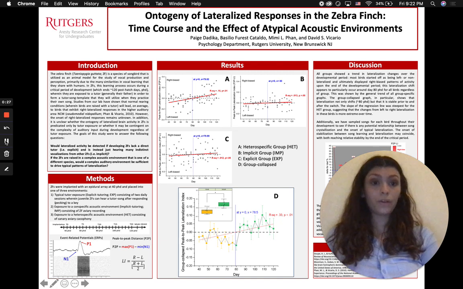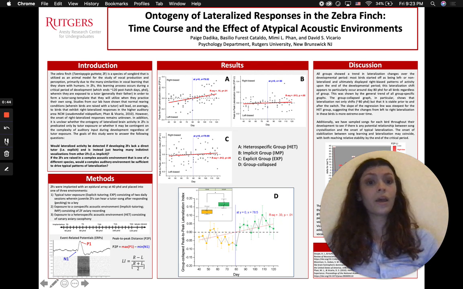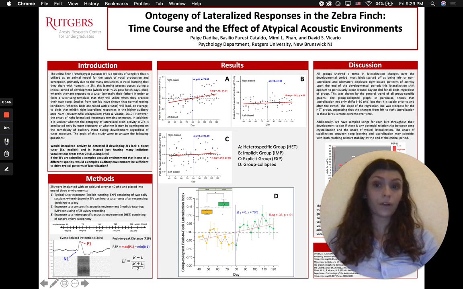It has been shown that under this normative exposure period, zebra finches begin to develop a right bias lateralization in a higher auditory area known as the caudomedial nidopallium, or the NCM. However, little is known about the necessary conditions and the onset of this right bias lateralization. And so the goal of the study is to answer the following questions.